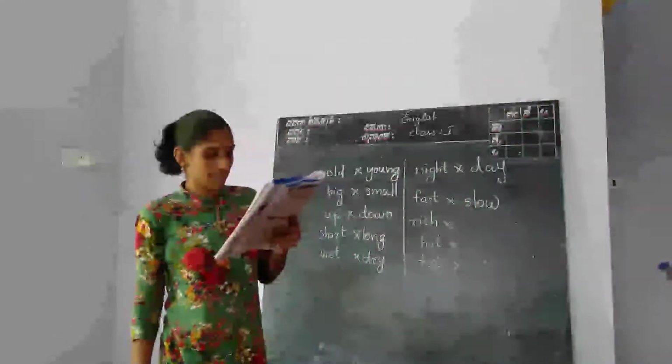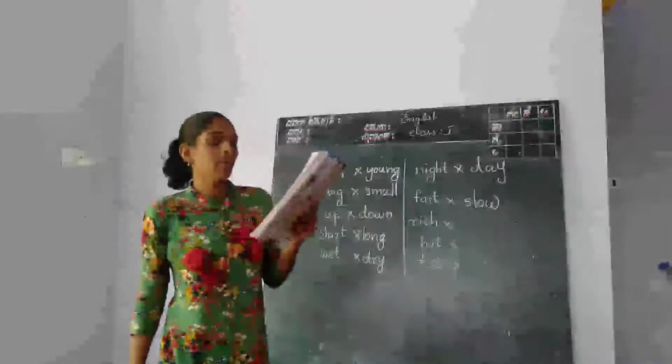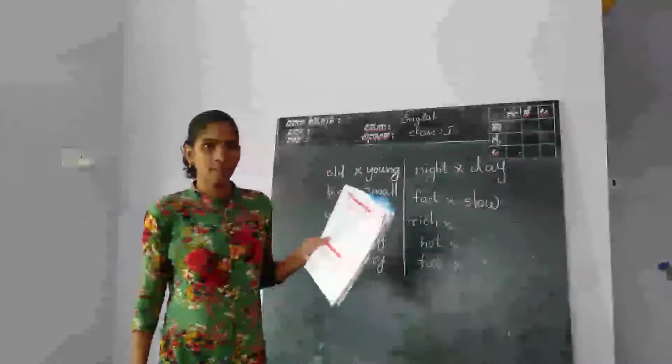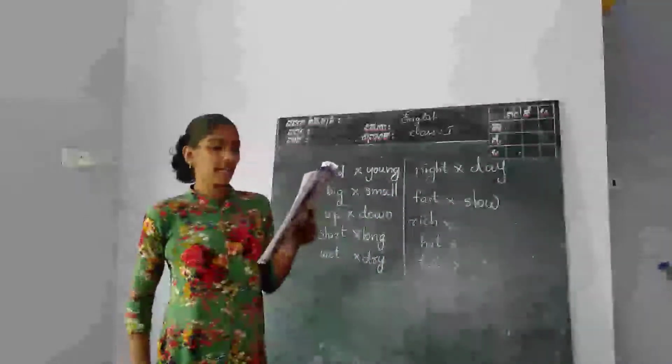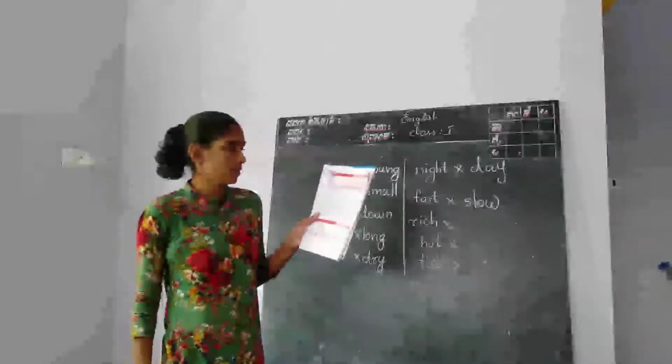Okay. Next. The rich man gave the dash man some money. Rich is underlined there. Rich opposite poor. Right.